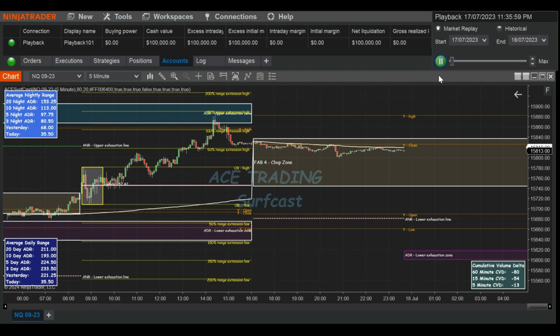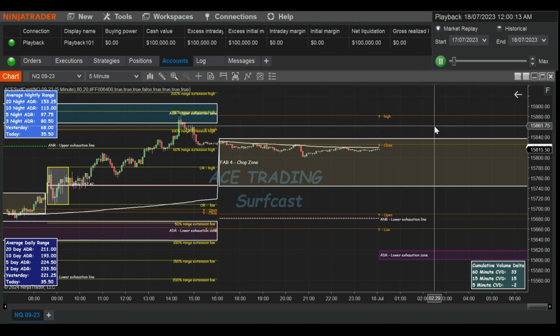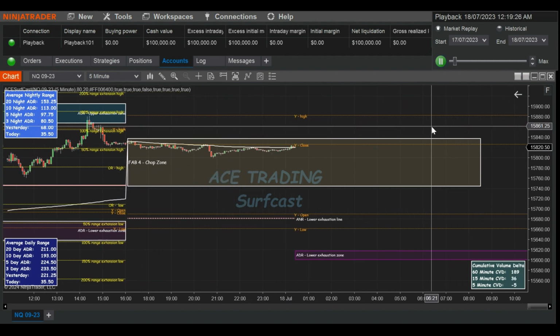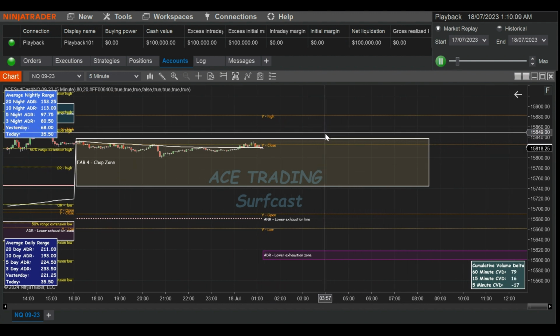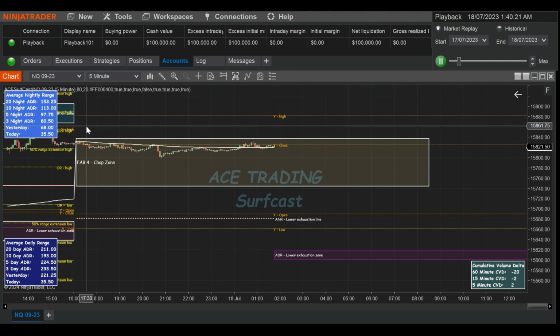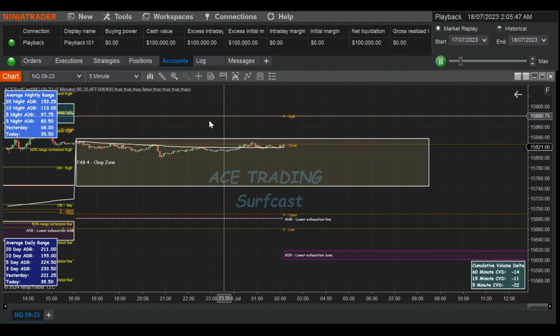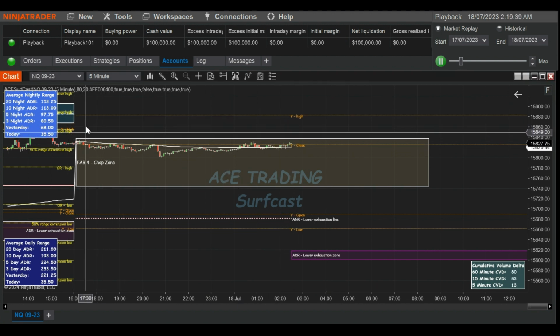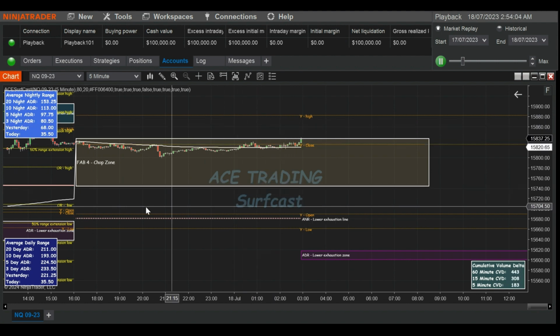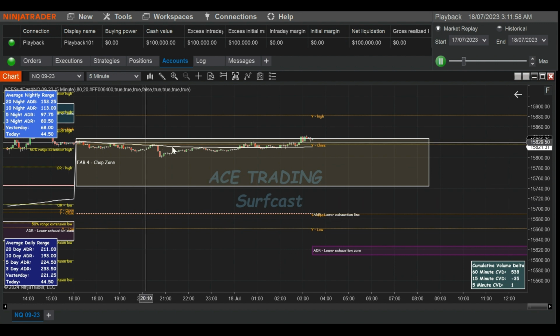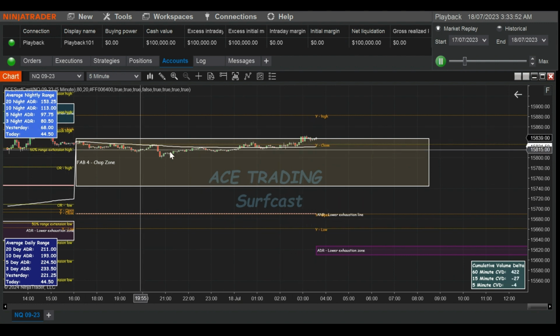So if I just start this indicator off, you will see that we have our chop zone. Price is kind of hanging around that chop zone. Often I would take a little breakout, not too much. Look at the previous values. You can see my previous high, things like that. They're areas I would look for if I was looking for a breakout. If I was looking for a breakout low, there's VWAP. I've got VWAP on this indicator as well.